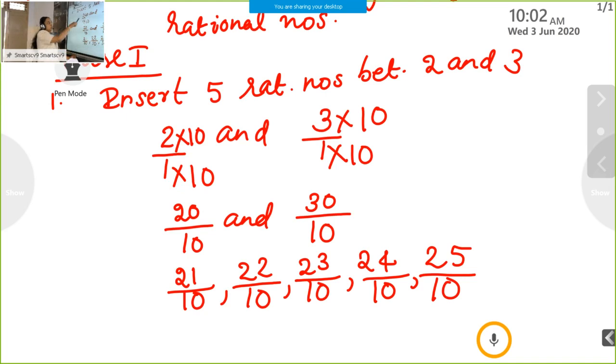So our first step is write 2 as 2 by 1 and 3 as 3 by 1. We can multiply with any number. I just multiply here with 10. Then you get 20 by 10 and 30 by 10. Between 20 and 30, so many numbers there. You need to pick out only 5 numbers. So the answer is 21 by 10, 22 by 10, 23 by 10, 24 by 10 and 25 by 10. Same way, another question. I think it is clear for you. Next one.